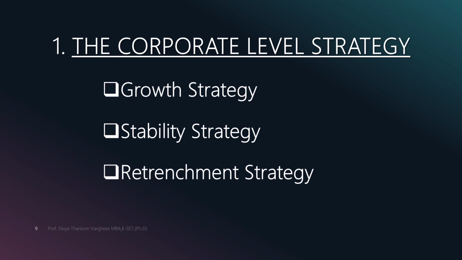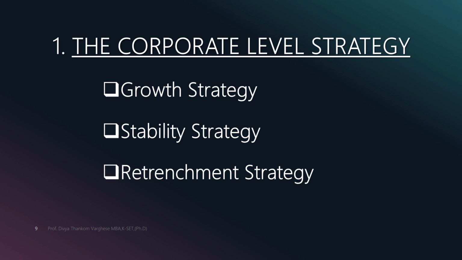A company may select a growth strategy to increase their profit, sales, or market share. When a firm possesses valuable strength and operates in an environment of abundant opportunities, a corporate growth strategy is appropriate. Growth may be attained in a variety of ways, that is internal growth, mergers, horizontal integration, conglomerate diversification, vertical integration, and joint ventures. The second is stability strategy.